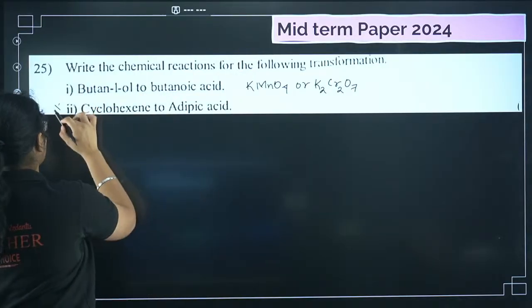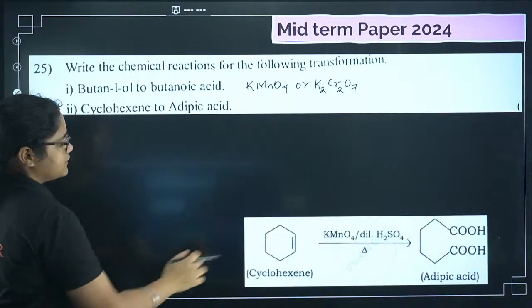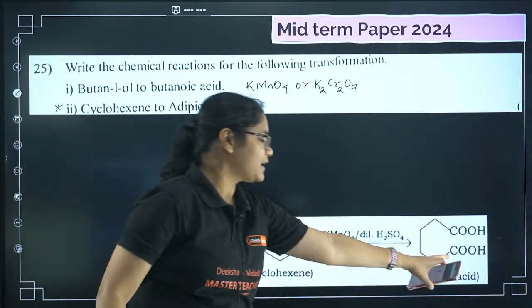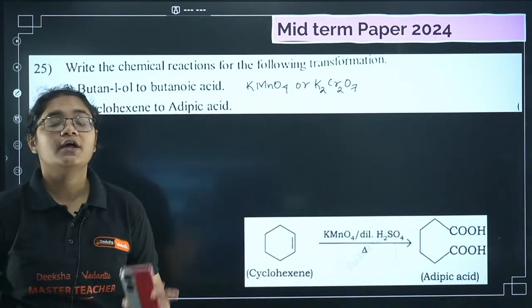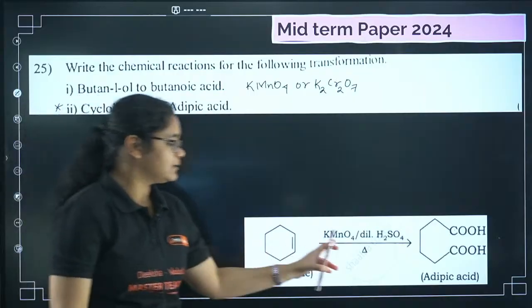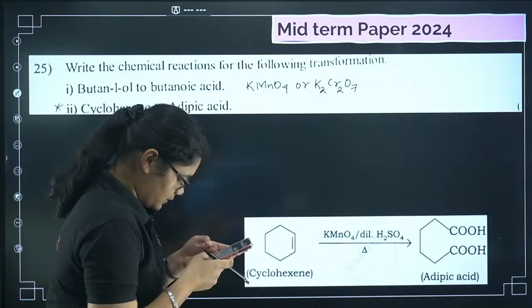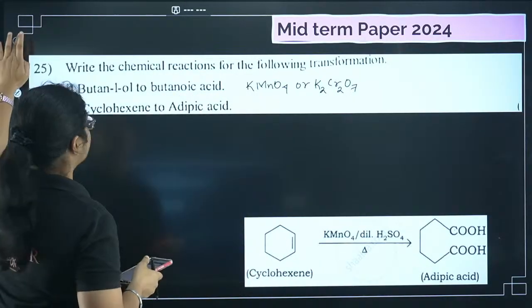Okay, next, cyclohexene to adipic acid. This is important. Here you have to use KMnO4 with dilute H2SO4 and some amount of heating. Okay, moving to the next question.